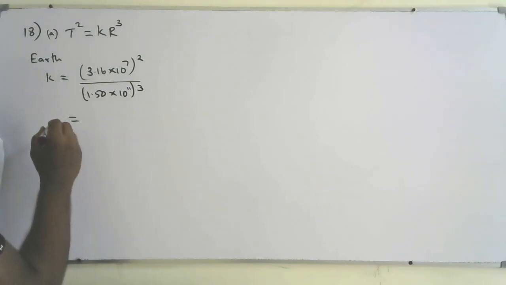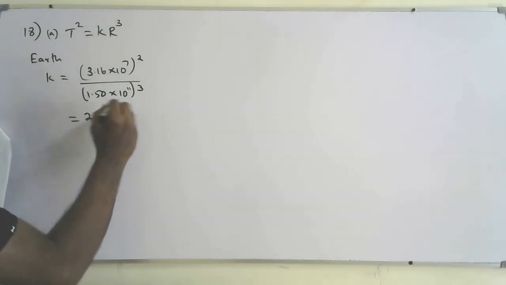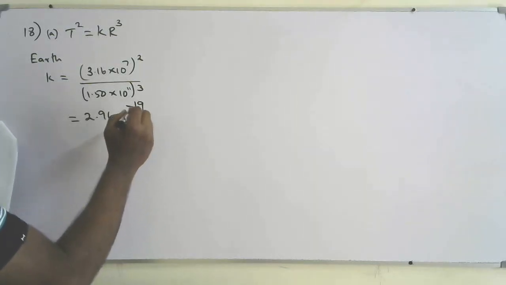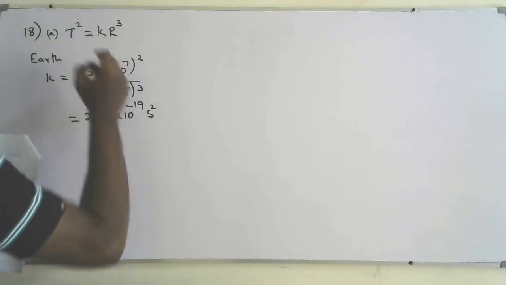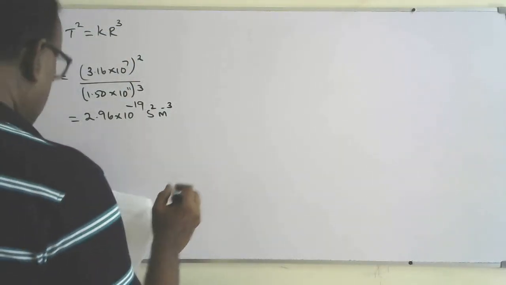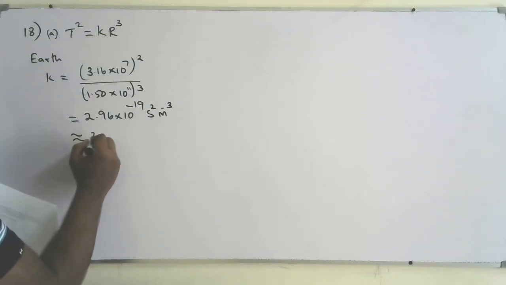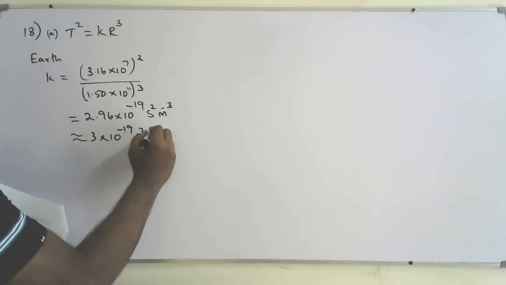So that will be 2.96 times 10 to the power minus 19 seconds squared, that's a time unit, m to the power minus 3. So this is approximately equal to 3 times 10 to the power minus 19 s squared m minus 3.